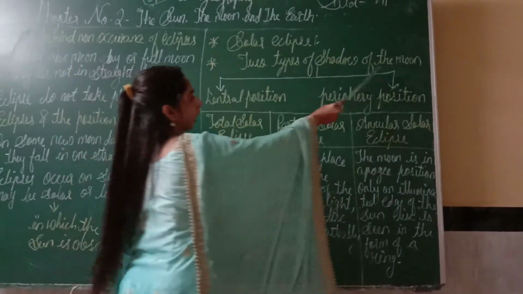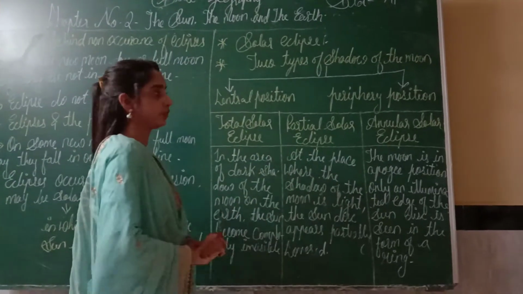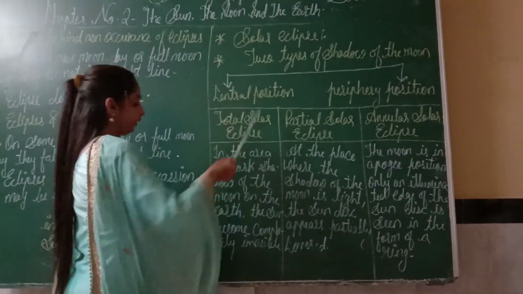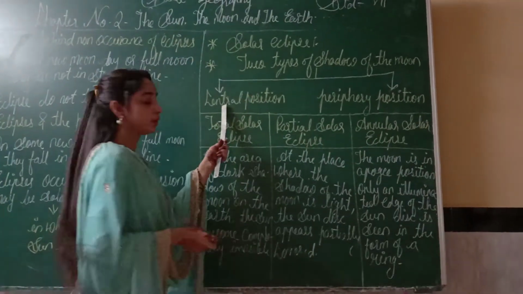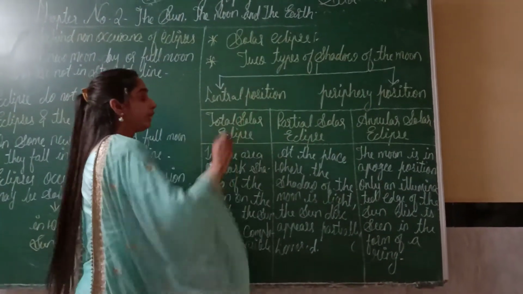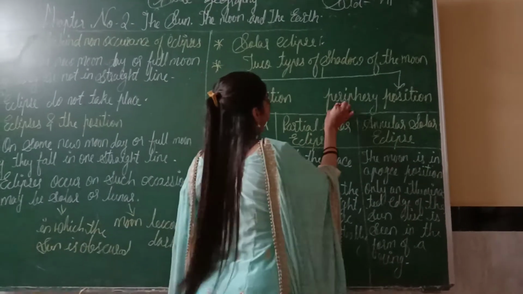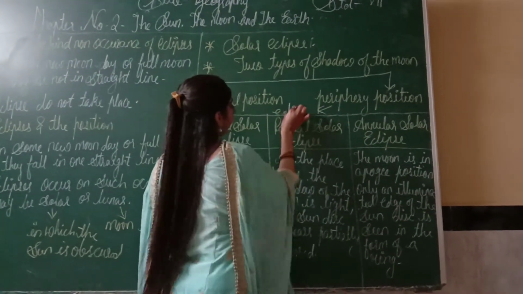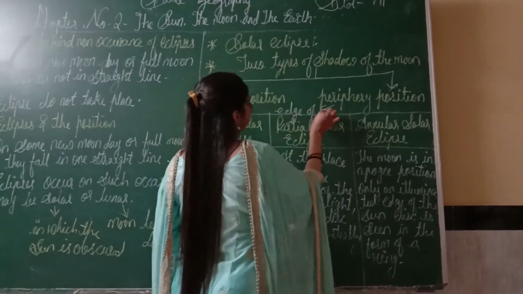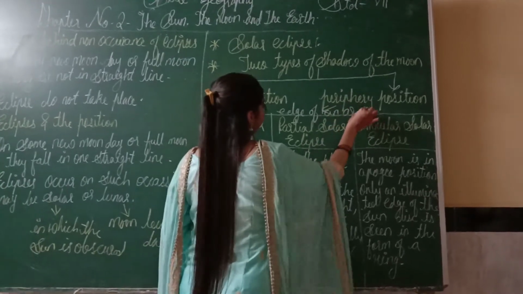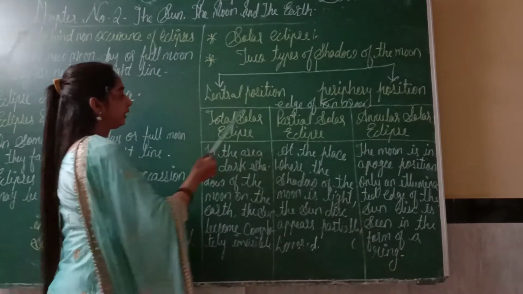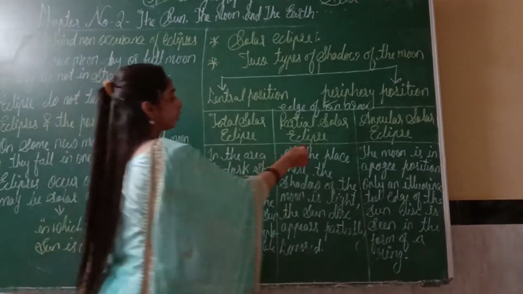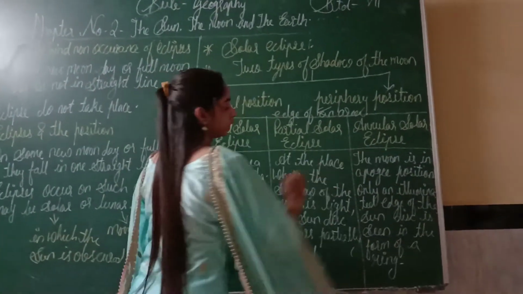We have two types of shadow of the moon. First is central position and the next is periphery position. Central position means in the center and periphery position means the edge of an area. Edge means corner. Now let us see the difference between total solar eclipse, partial solar eclipse and annular solar eclipse.